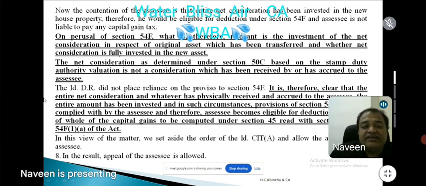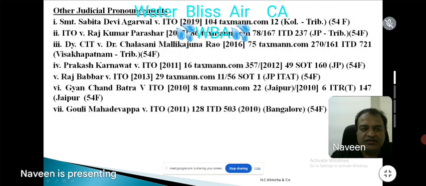It is therefore clear that the entire net consideration physically received and accrued to the assessee has been invested, and in such circumstances the provisions of 54F(1) are complied with, and the assessee becomes eligible for deduction in respect of the whole of the capital gain computed under 45 read with 48 and 54(1)(a) of the Act.